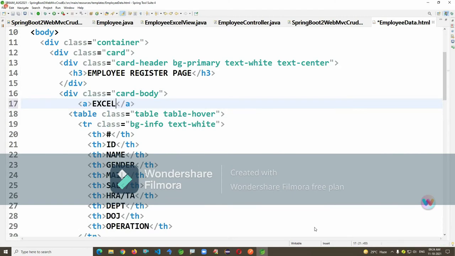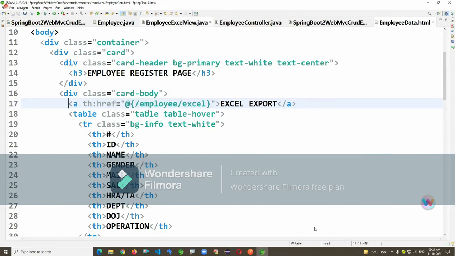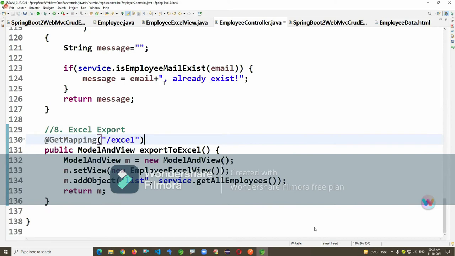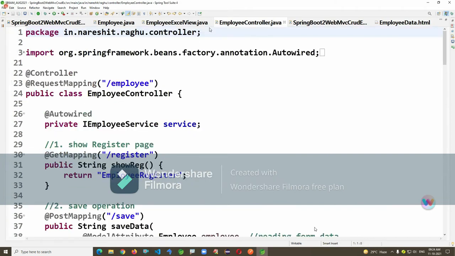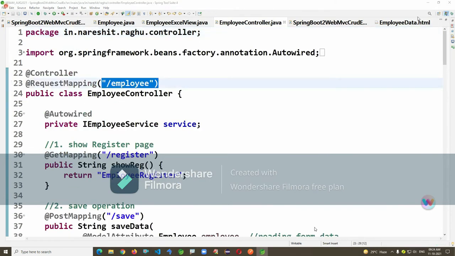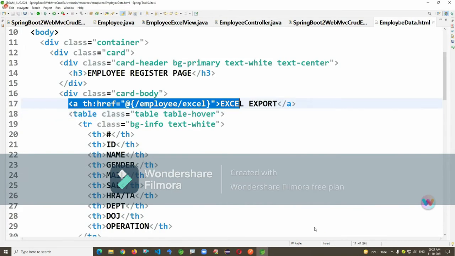Excel export. Like this, I just mentioned. Run your application.